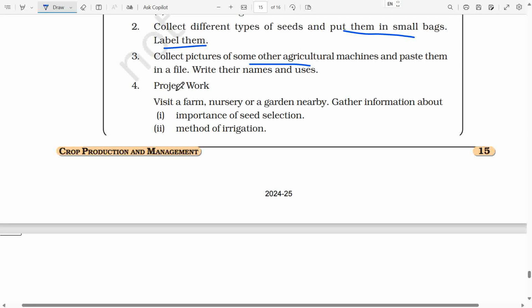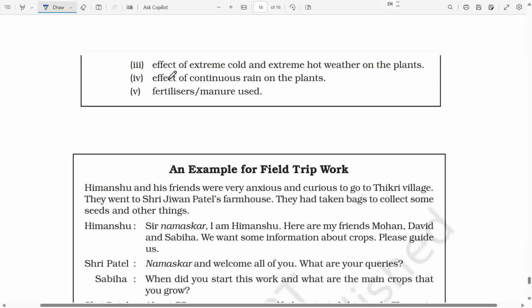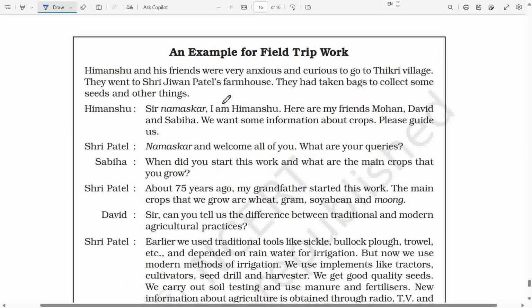4. Project work. Visit a farm, nursery or a garden nearby. Gather information about 1. Importance of seed selection. 2. Method of irrigation. Page 16. 3rd. Effect of extreme cold and extreme hot weather on the plants. 4. Effect of continuous rain on the plants. 5. Fertilizers or manure used. An example for field trip work.